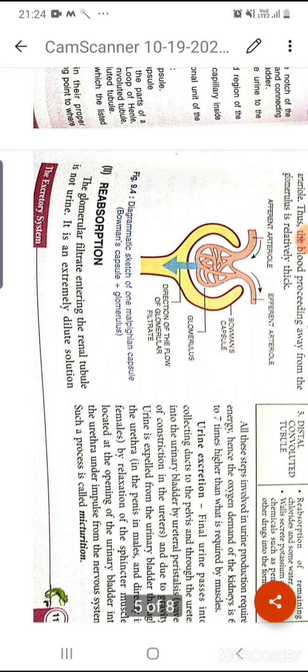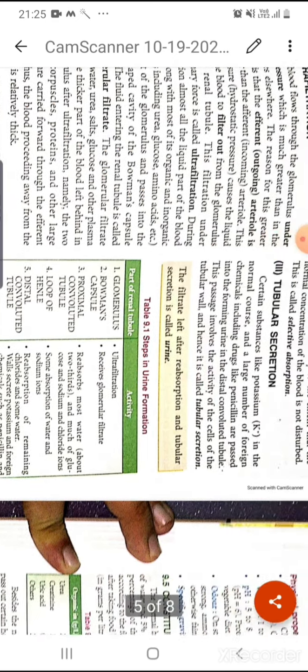Okay, so now is the reabsorption. First ultrafiltration is done, next is reabsorption. Now the glomerular filtrate is present in the renal tubule, which is not urine; urine is not yet formed. Now it is only water along with urea, ammonia, some proteins and ions, and it is an extremely dilute solution.